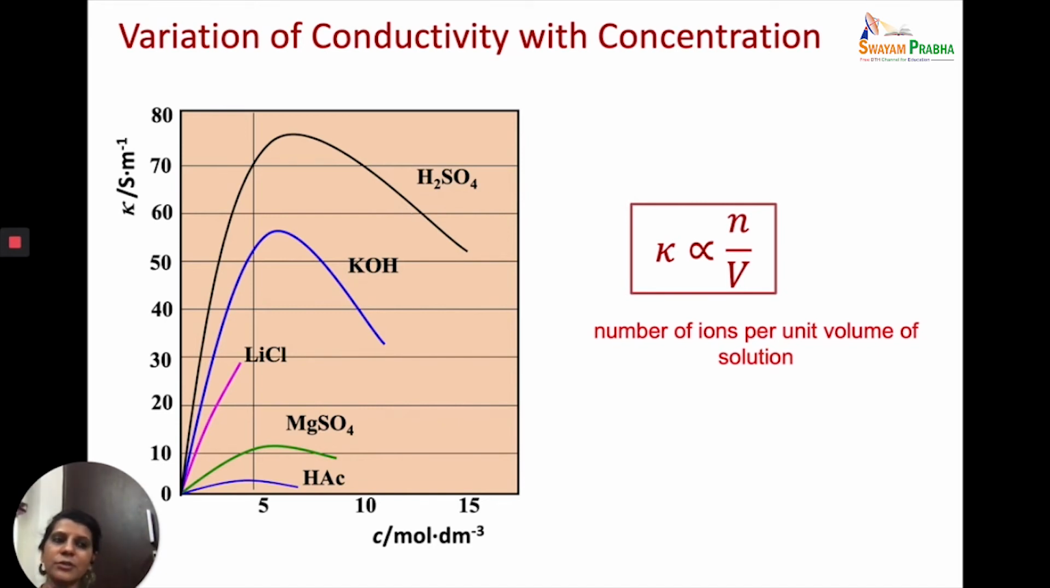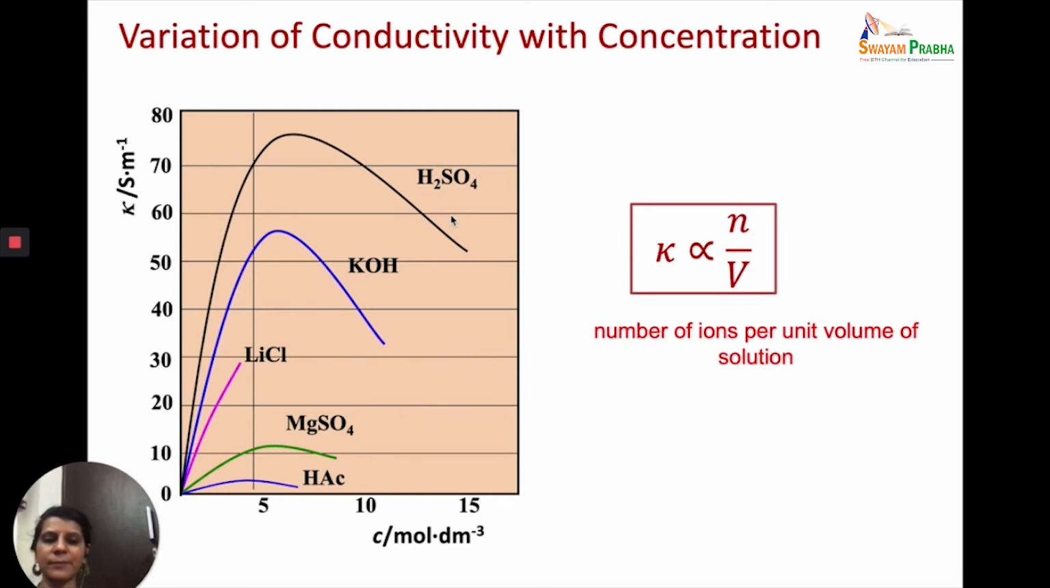Also, this value depends upon the dilution factor. We are right now just talking about the number of ions, so it is basically nature. For a weak electrolyte, the conductivity values are going to be lower. For a strong electrolyte, the conductivity values are going to be higher. But how does it vary with concentration?